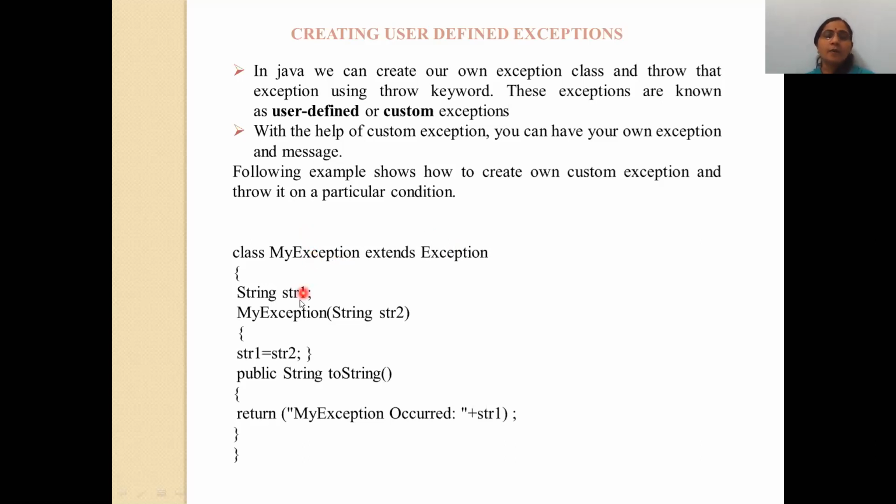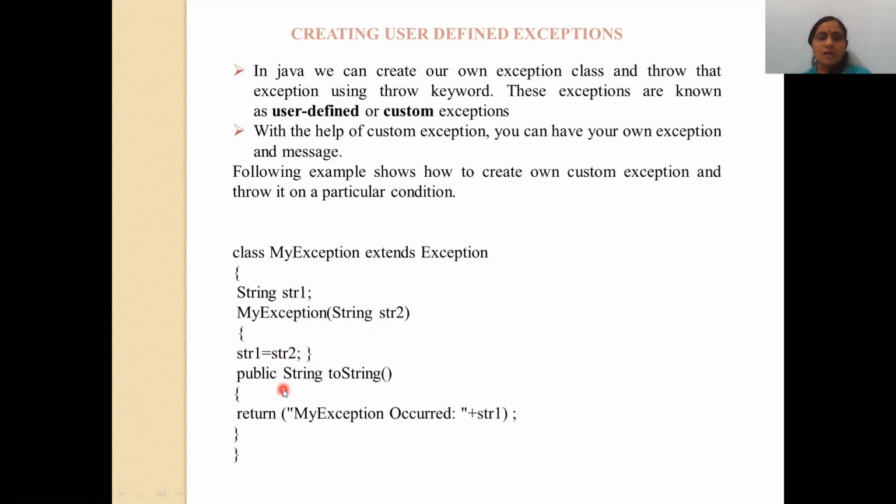Here I have declared one variable str1 of type String. After that I write the constructor MyException. Why is it a constructor? Because the name of the class is MyException and the name of the function is also MyException. That's why it is a parameterized constructor, because it takes one parameter str2 of type String. And I have assigned the value of str2 to the str1 variable.